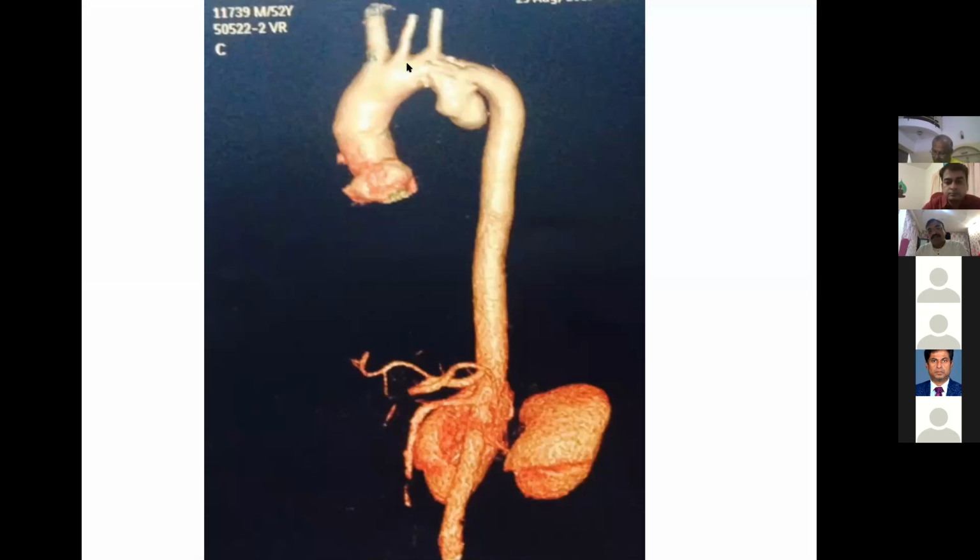So there are chances of covering the left carotid or endoleak. So we have to do a 2-vessel debranching. In 2-vessel debranching, you do carotid to carotid and carotid to subclavian bypass. This carotid to carotid bypass can be done retroesophageal or pretracheal, whichever one is comfortable, and carotid to subclavian through a supraclavicular incision.